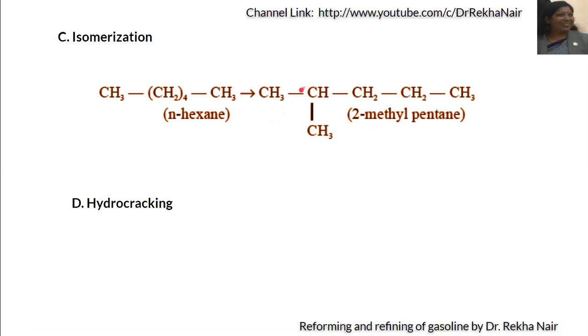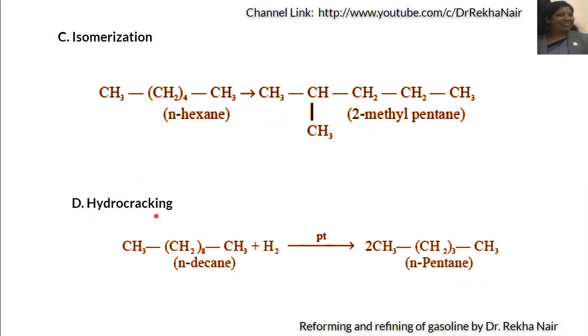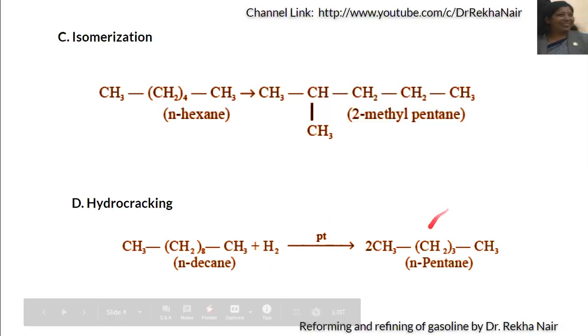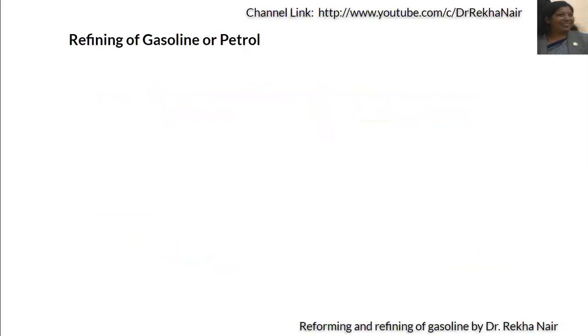In the hydrocracking process, we have N-decane converted into N-pentane, that is higher molecules are converted into the lower hydrocarbons in presence of platinum. Hydrocracking means addition of hydrogen and then the cracking process. In the previous video, we have discussed about cracking, that cracking is nothing but bigger hydrocarbons are converted into lower hydrocarbons, and here we are adding even the hydrogen also. So we have made so many structural modifications so that we can improve upon the anti-knock characteristics of the fuel.